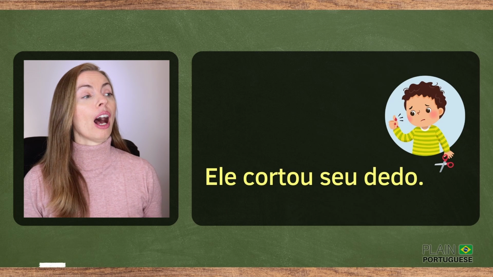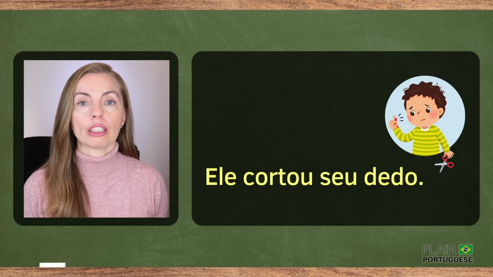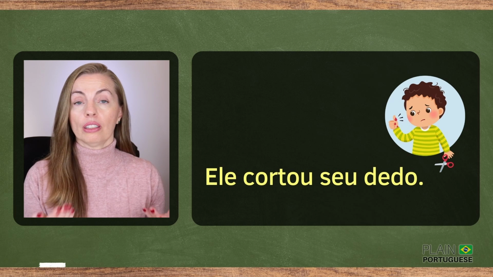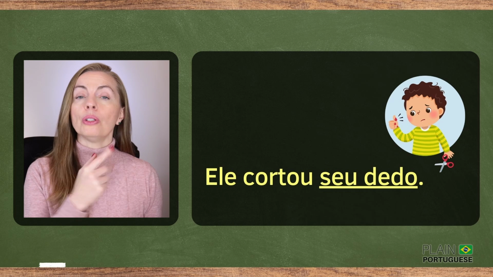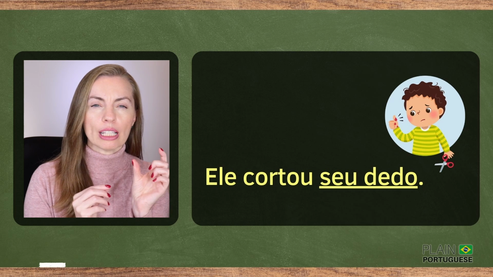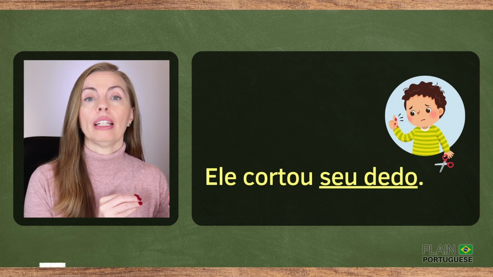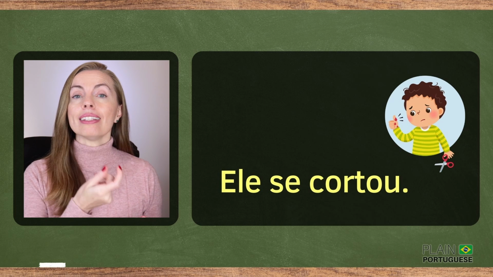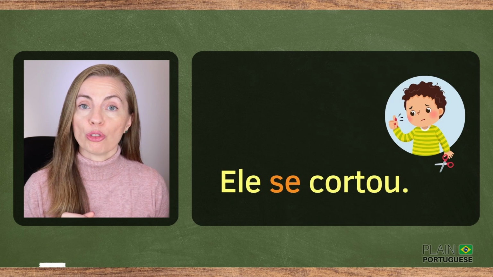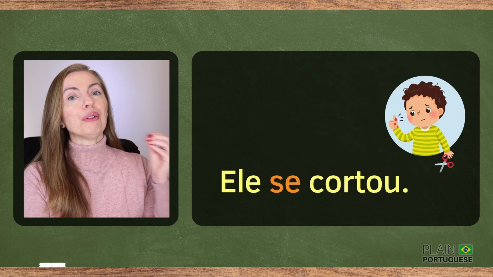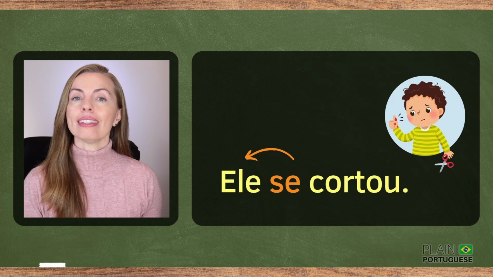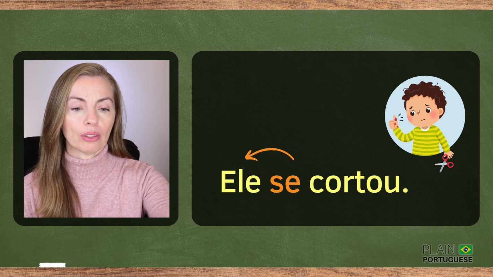Check it out. Oh, he cut his finger. Ele cortou seu dedo. We know what he cut, his finger. Now, if I want to say that he cut himself, not his finger, he cut himself. In Portuguese, ele se cortou. Se here is an object pronoun that is referring back to ele. Ele se cortou.